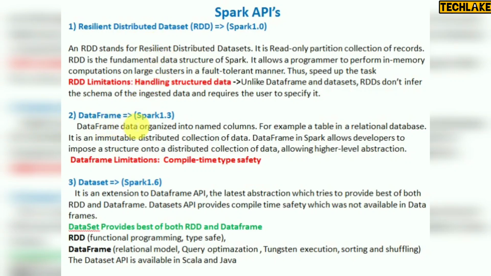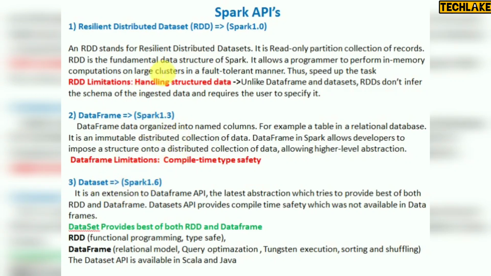The data frame has additional features like being structured. Structured means that if you have a file with a header and records, like a table with column names and rows, you can say it has a schema. So for any relational database data or flat files that have a header, it will take the schema. It looks exactly like a table structure, or you can go for JSON format also, with nested fields and nested column structure. So you can use these data frames. Data frames give the best features. They were released in Spark 1.3, and after that they released the dataset.